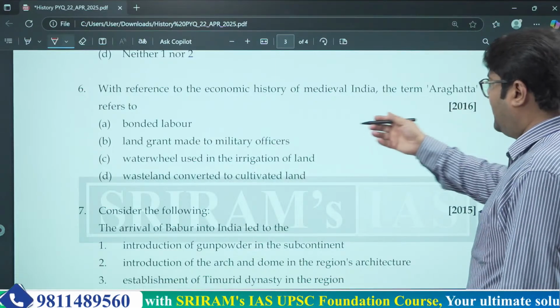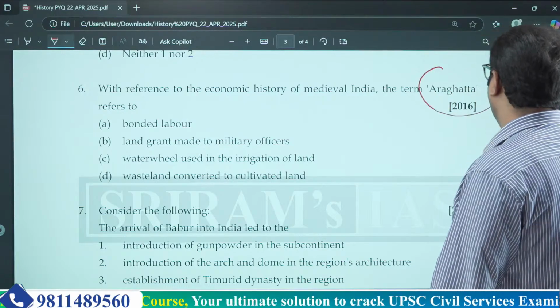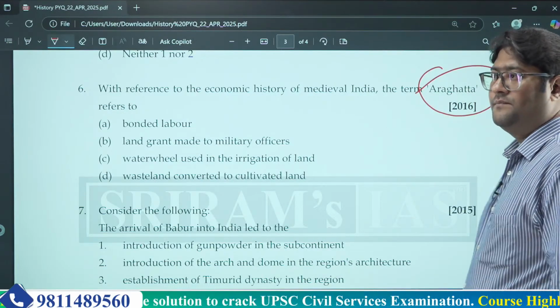Now again, first read the question: with reference to the economic history of medieval India, the term Arghatta refers to.